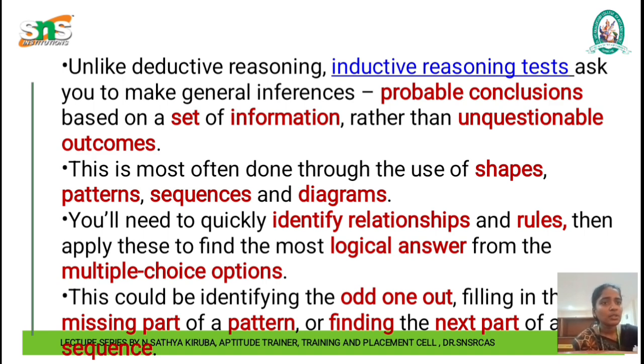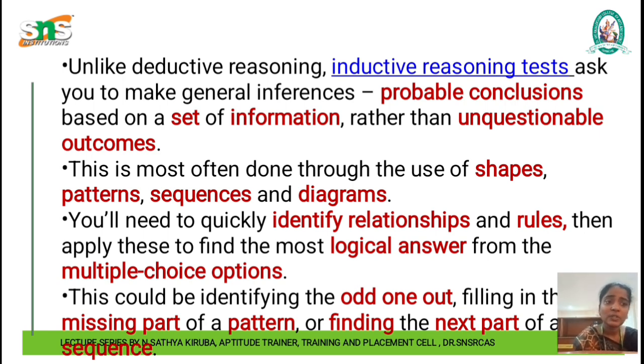This is mostly done through the use of shapes, patterns, sequences and diagrams. That is, you are supposed to draw diagrams, and the diagrams will support the conclusion, not the information that you have received. Now you need to quickly identify the relationship and the rules, apply them, check whether it is logically correct or not, and come to the conclusion. Now this would be identifying the odd one out, filling the missing part, pattern, or finding the next part of the sequence.